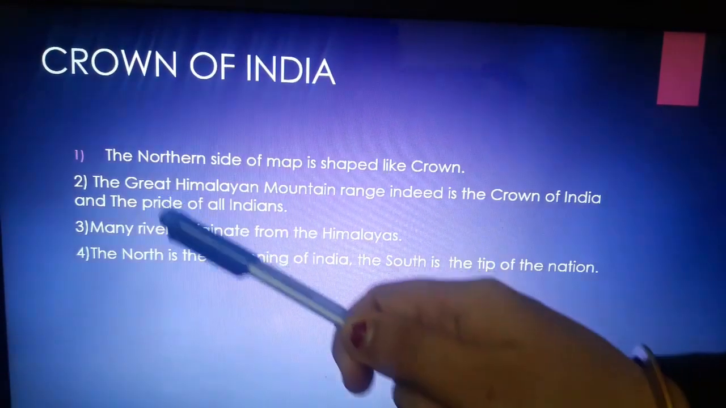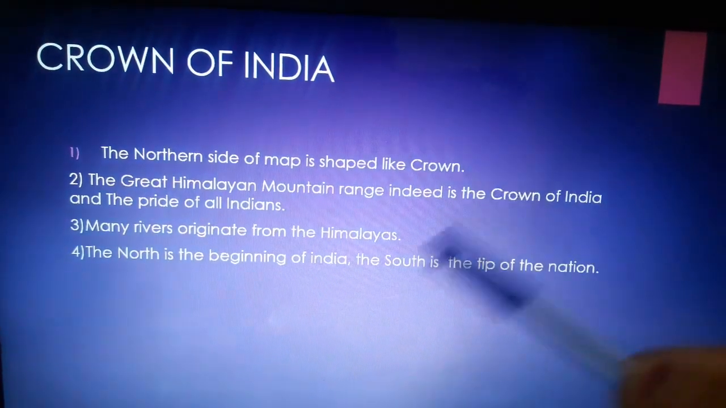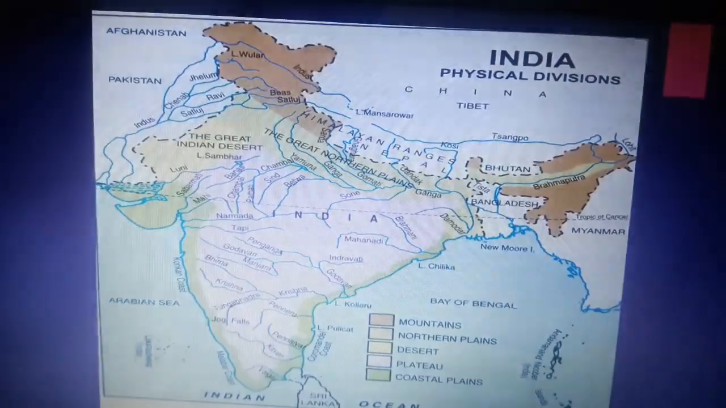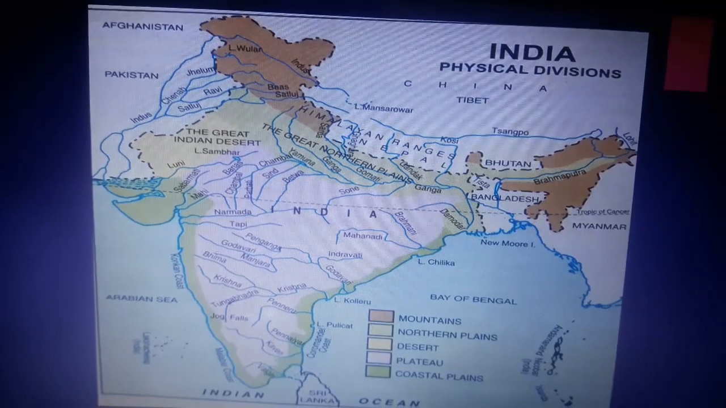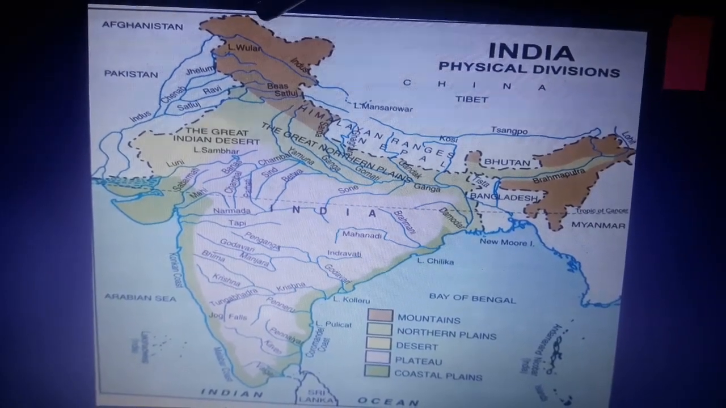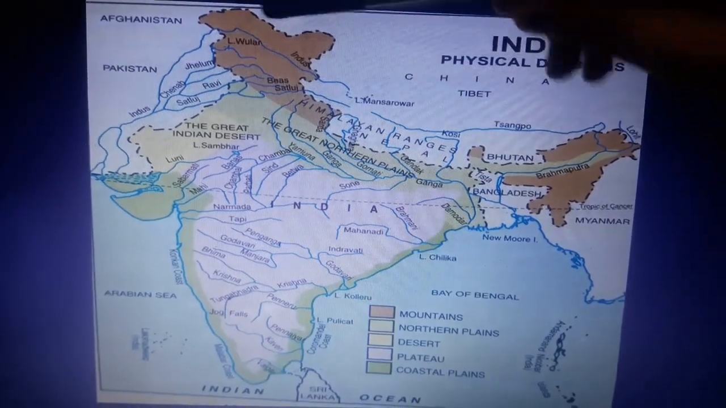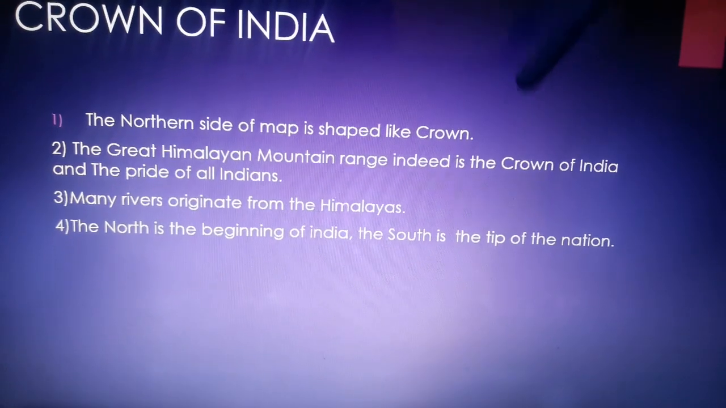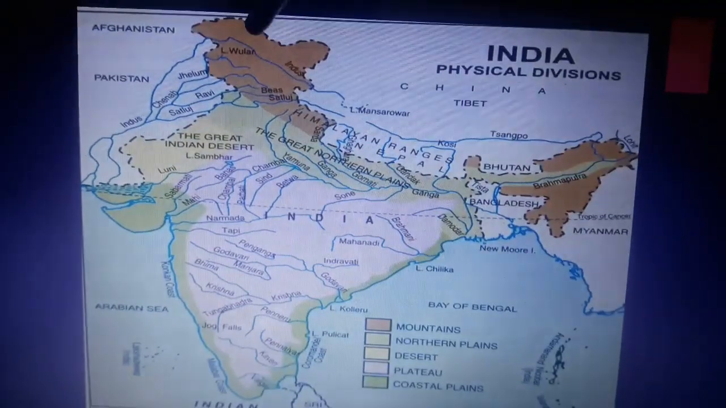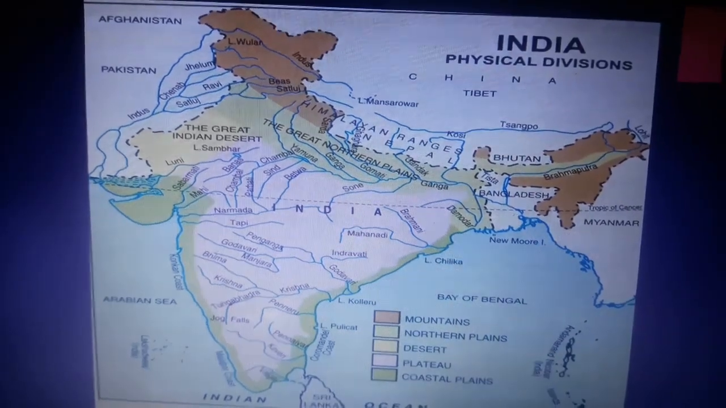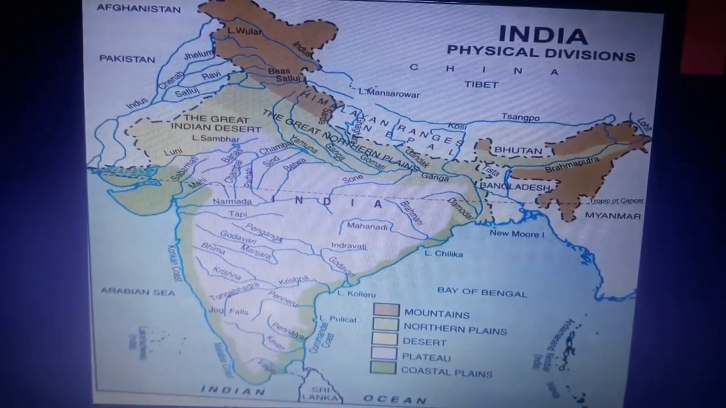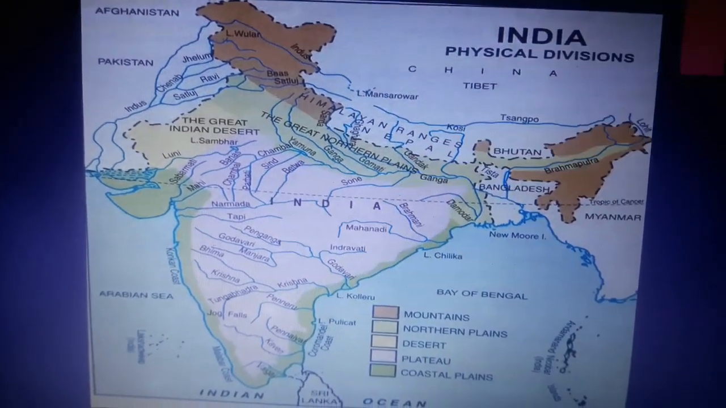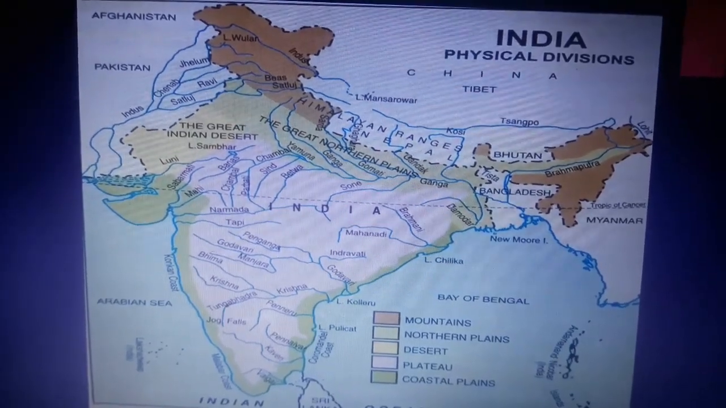Let us see. The northern side of the map is shaped like a crown. As I told you earlier in the previous class also, this is north, this is south. So, the northern side of the map is shaped like a crown. The north direction of the map looks like the crown of India. Does it? Yes, it looks like it. You can see at the top portion, it looks as if an individual is there and a crown is over that individual's head.